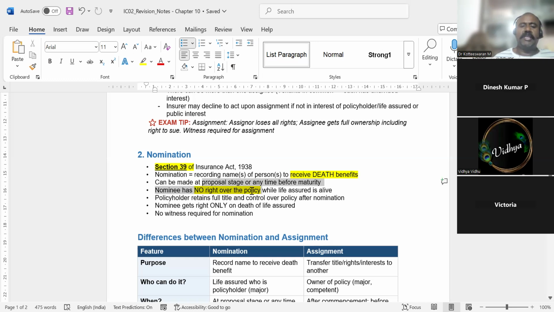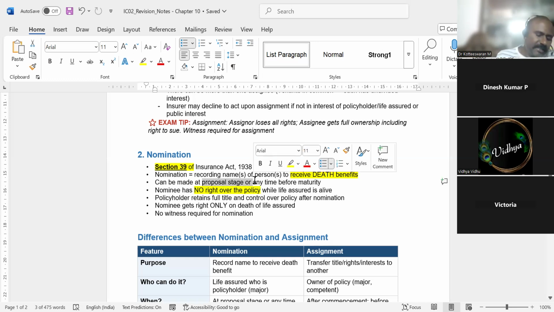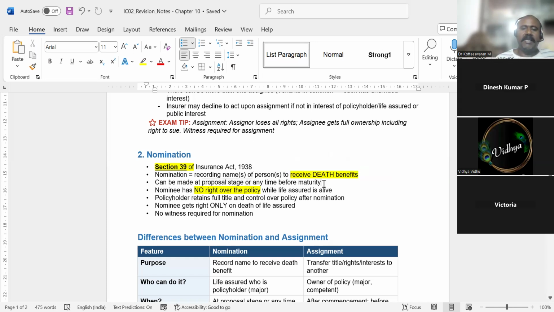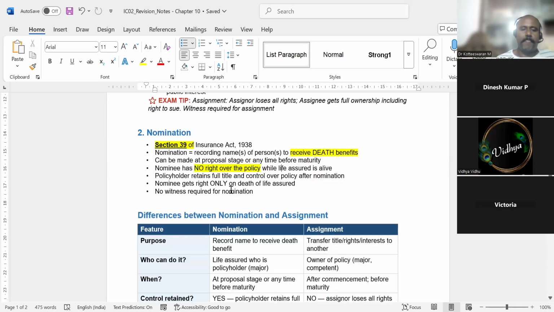It can be proposed at any stage, maybe at the starting or in between. In between, you can change the nominee also. Initially, you would have put your wife as nominee. After that, maybe you want to change the nominee. Yes, you can change it. Nominee can be changed n number of times. Nobody will question. And it should be changed before maturity.